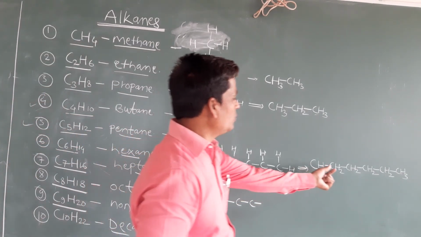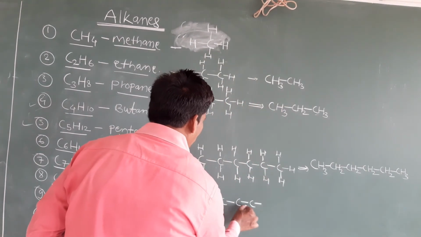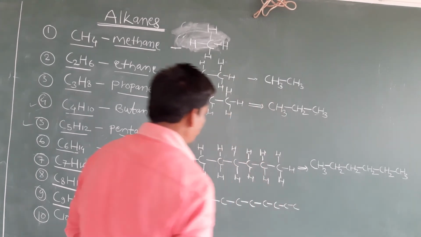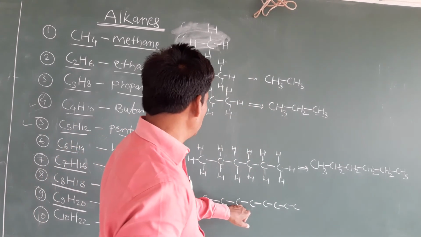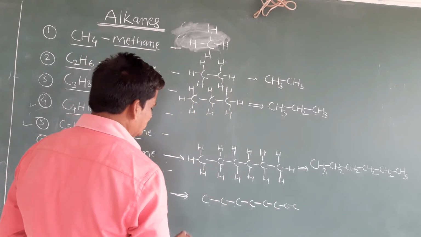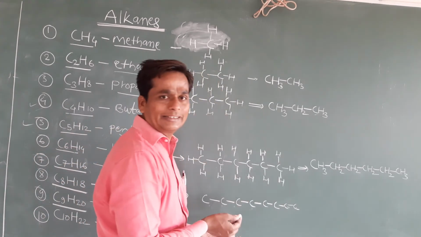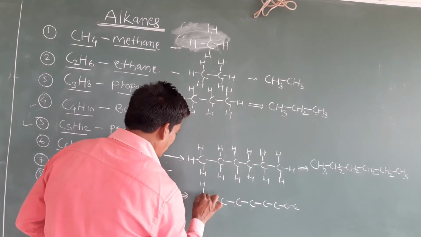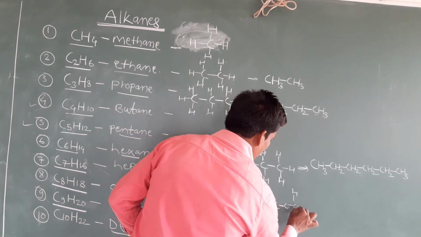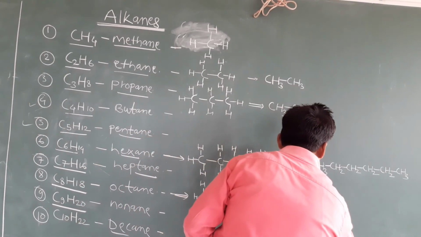Here only 2 methylene groups should be added, that is a CH2 group. Okay, so see how many carbon here? 4, 5, 6, 7, 8. Okay, so 1, 2, 3, 4, 5, 6, 7, 8. So easily how can we draw it? First carbon CH3, CH2, CH2, CH2, CH2, CH2, again CH3. We can draw like this, and remember the first carbon and last carbon are CH3 groups, this one and this one. Okay, and the remaining all CH2, CH2 like this. We can draw the structure like this.